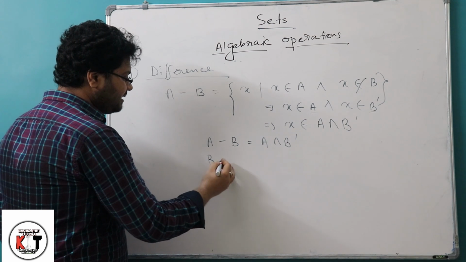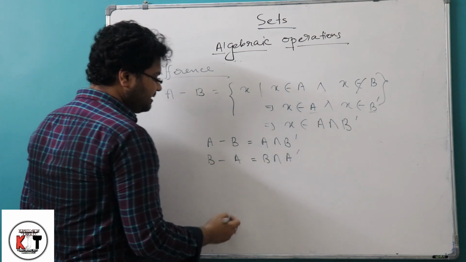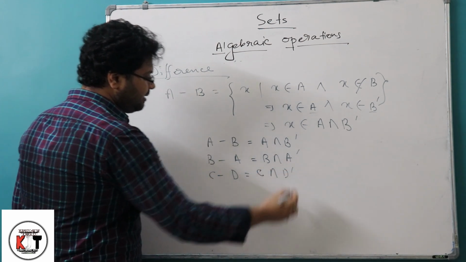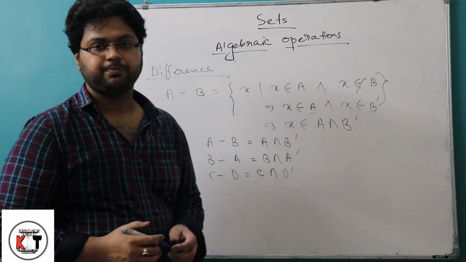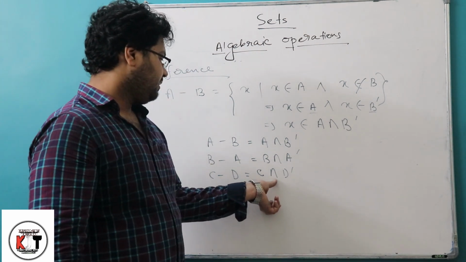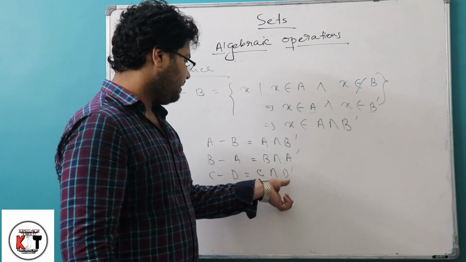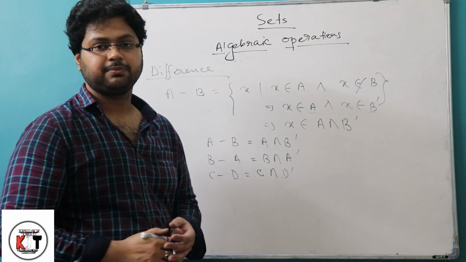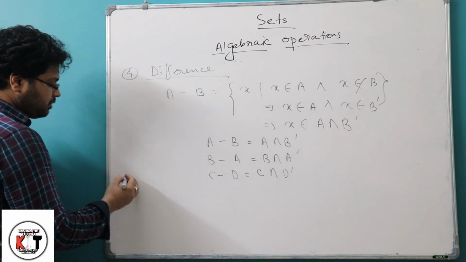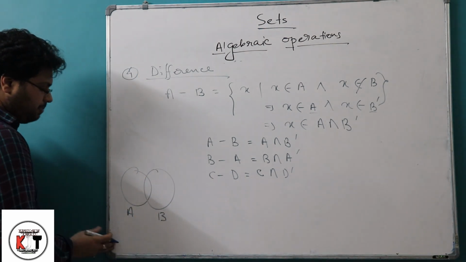Similarly, B minus A is B intersection A complement. Similarly, C minus D is C intersection D complement, and so on. So the first set stays as it is, then we give the intersection sign, and we take the complement of the second set. Now let us see the Venn diagram of the difference of two sets. Suppose this is A and this is B.